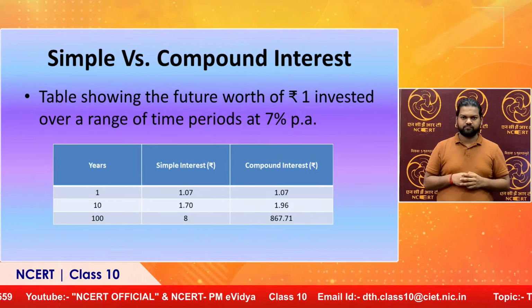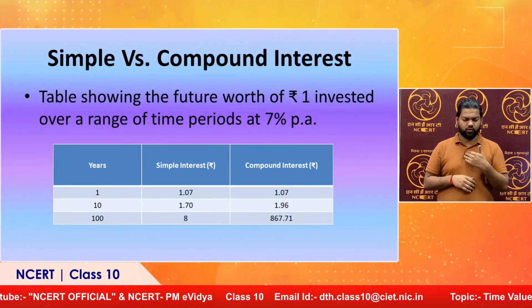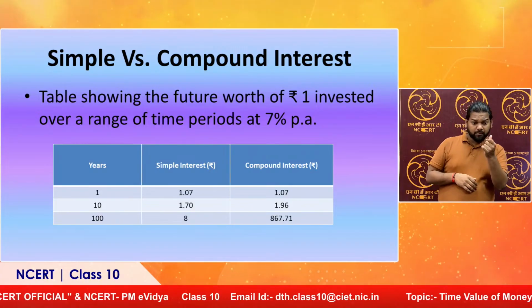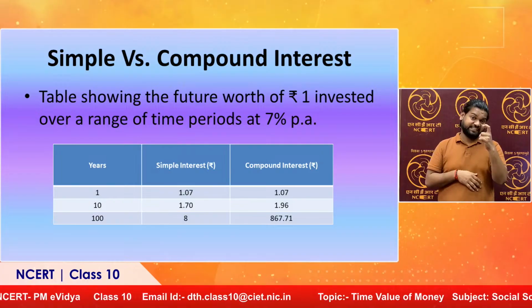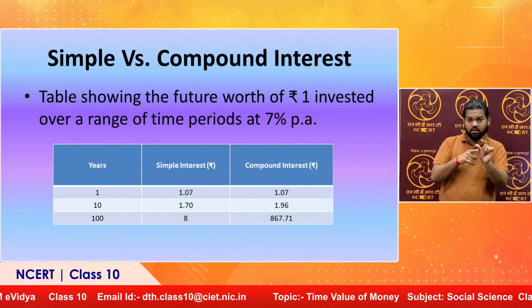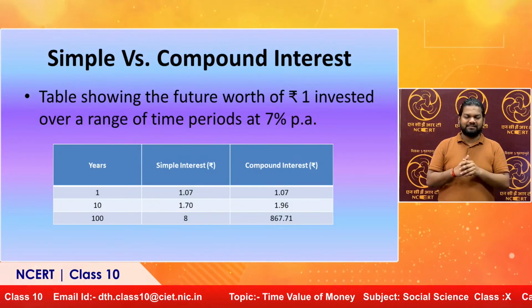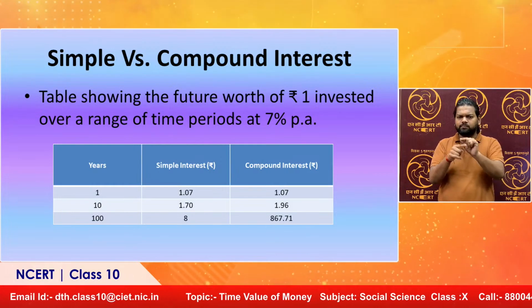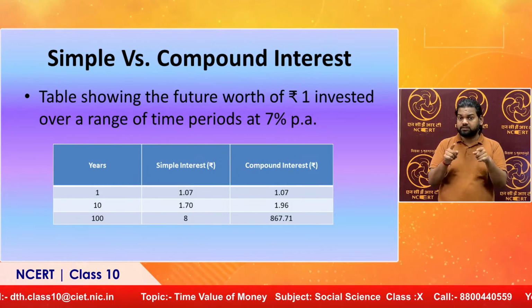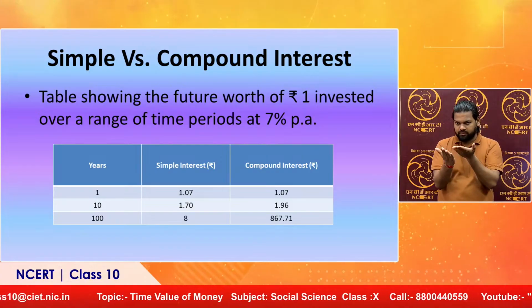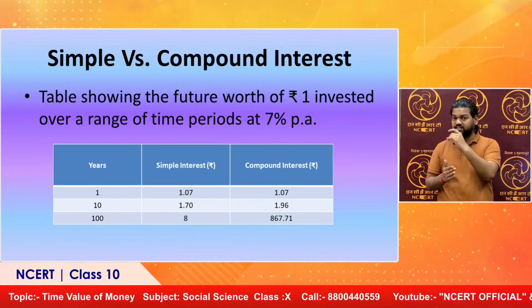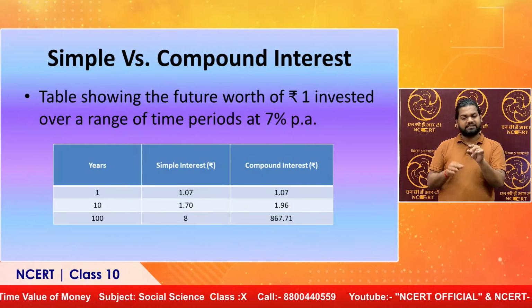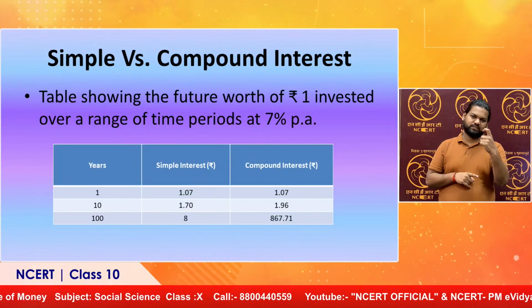So if I am interested to know the future value of rupee 1, invested over a range of time period at an interest rate of 7% per annum. So my interest rate is 7% per annum and I am investing 1 rupee. In year 1, if I am applying the simple interest formula, it comes out to be 1.07. If I am applying the compound interest formula, again it comes out to be the same figure, that is 1.07.